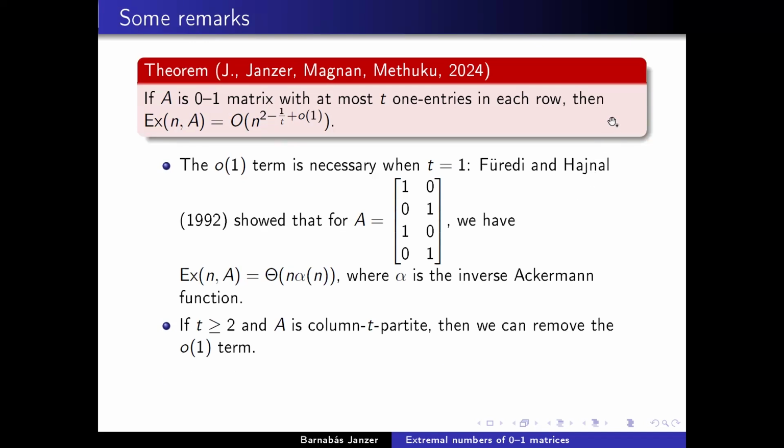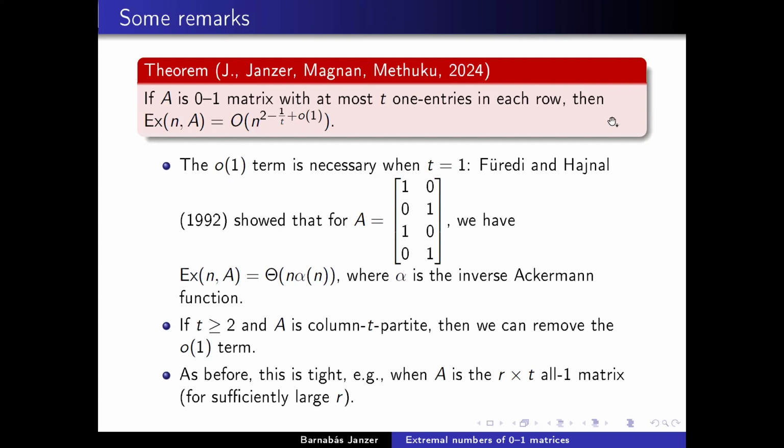And as with the result of Füredi, this theorem is tight, for example, when A is the matrix with only 1 entries and r rows and t columns. So this corresponds to the case when we had the complete bipartite graph K_{r,t}. That is the bipartite graph corresponding to this matrix.